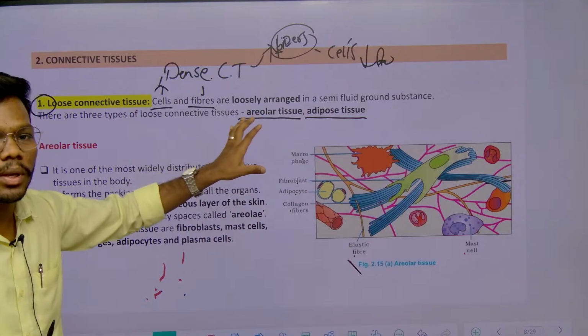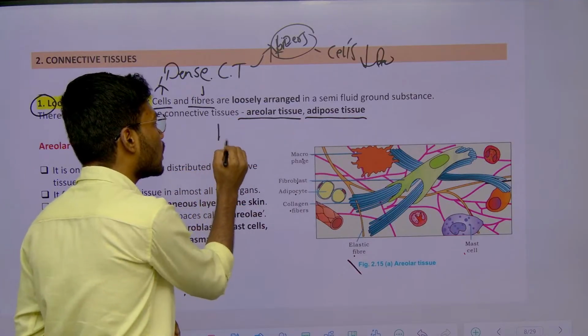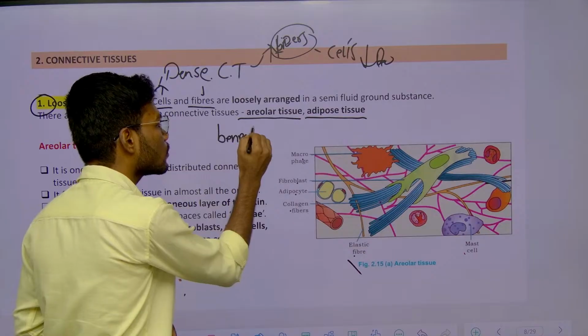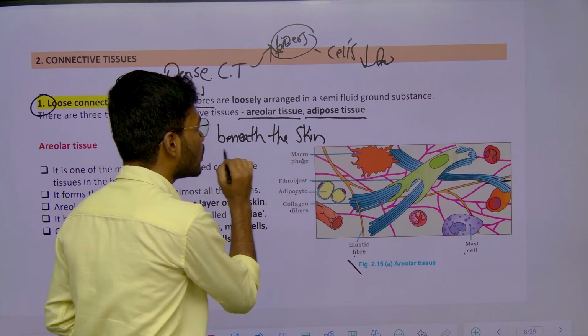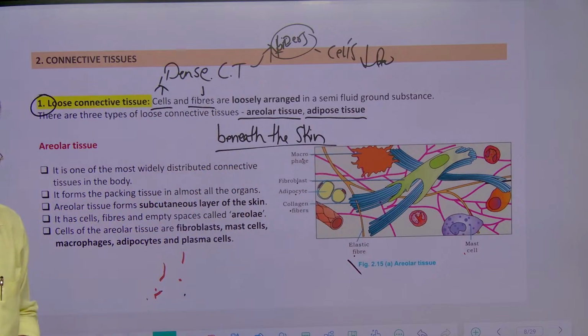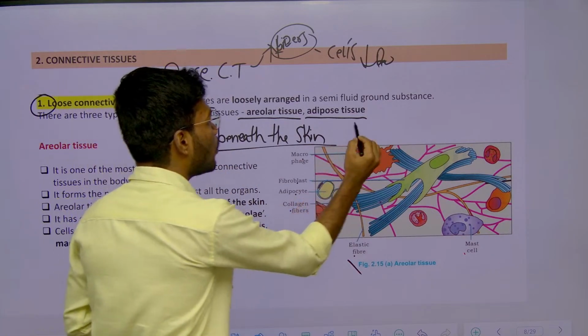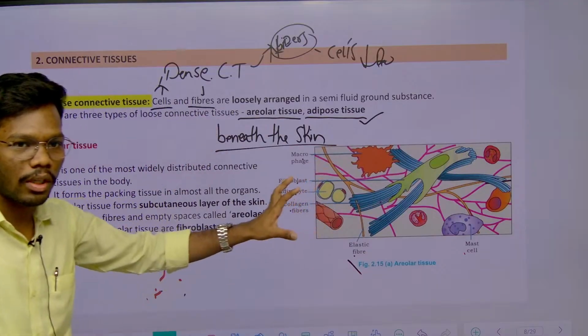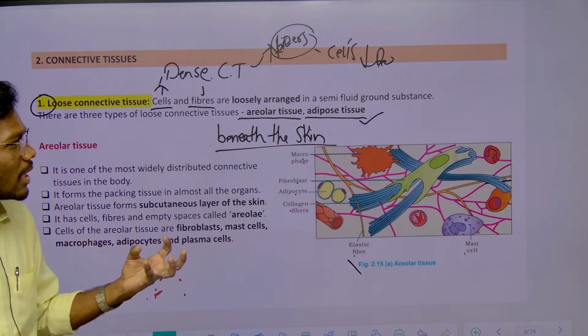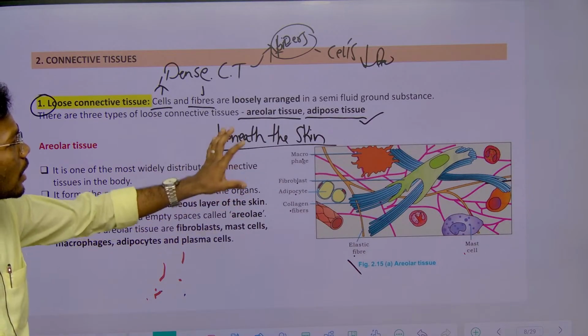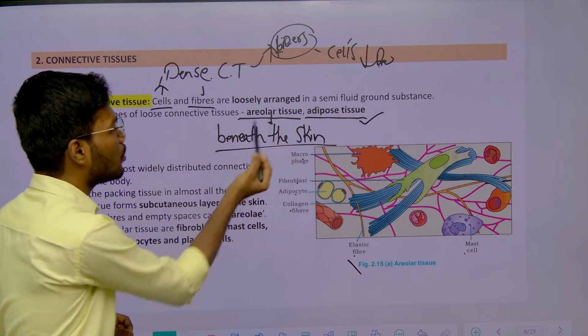Areolar tissue is present where? Beneath the skin. Whereas this adipose tissue is present in our body, made of adipocytes. With the help of these adipocyte cells, this tissue was formed, right? So this areolar tissue is beneath the skin.